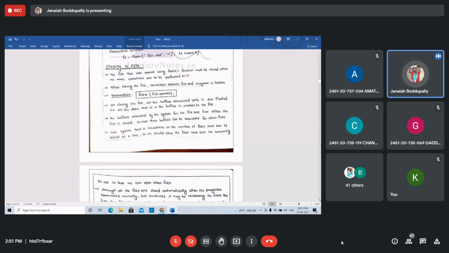The buffers allocated by the system for a particular file, once you close the file, the buffer will be free. So whenever a file is closed, the buffer is free, so that these buffers can be available for other files. Students, are you getting it? Some buffers are allocated for some files, and whenever you close the file, the buffers will be free. Then those buffers will be used for other files.